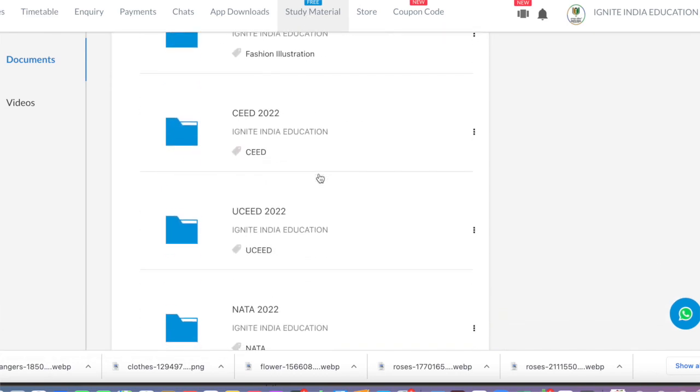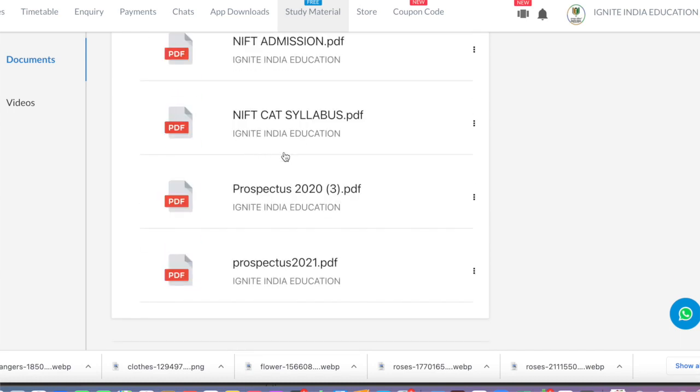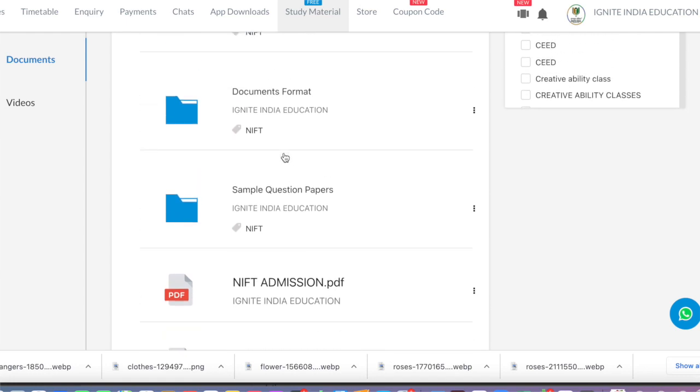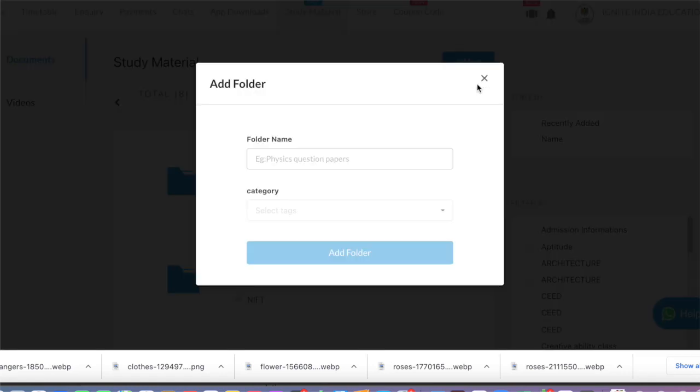If you go there, you need to click on NIFT 2022. There we will be making a new folder, maybe named CAT question paper. So you can go there, you can download the question paper, you can solve, and you can get back to us. You can send all the questions which you solve to 914-888-2412. We will review it. We will get back to you.